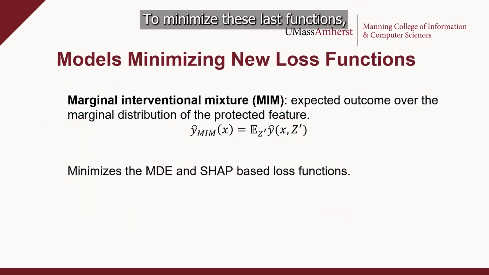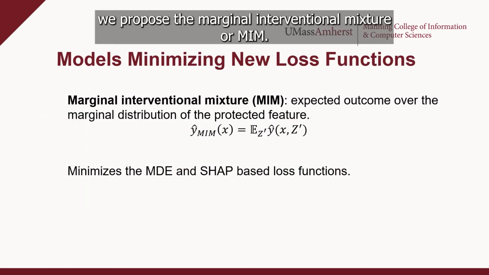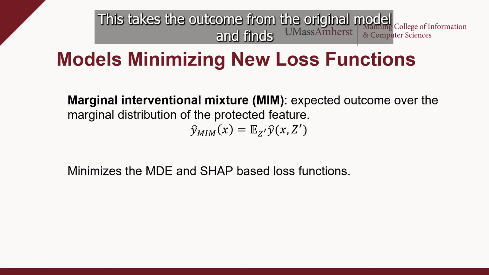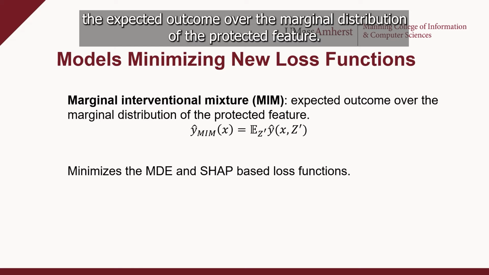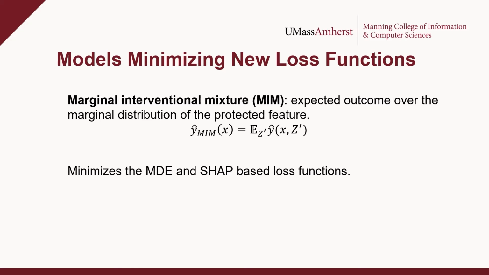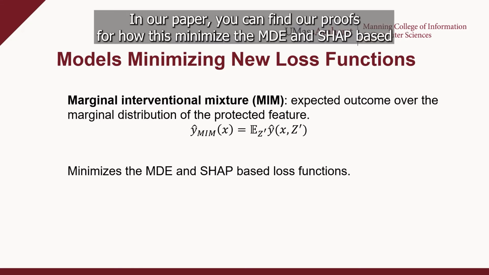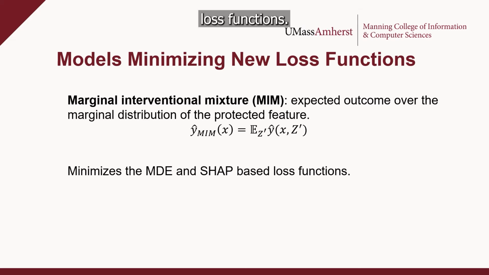To minimize these loss functions, we proposed a marginal interventional mixture, or MIM. This takes the outcome from the original model and finds the expected outcome over the marginal distribution of the protected feature. In our paper, you can find our proofs for how this minimizes the MDE and SHAP-based loss functions.